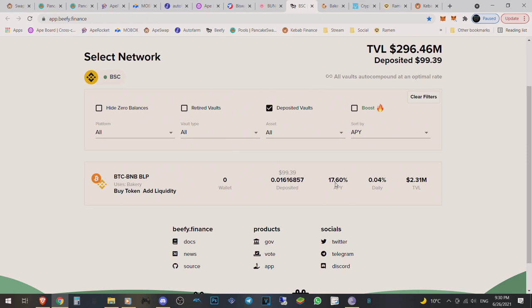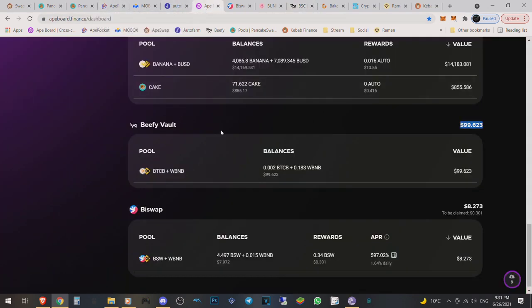And I think we'll go into 3 different tokens. All of them will be correlated with BNB. So the biggest hold we're going to have is going to be BNB over the long term. BNB is a very good project to get into anyway. So the next one will be Cake BNB, and the one after that will be Ape or Banana BNB. And those are the 3 projects we're going to main on this account. Every week we're going to put in $100, depending on which one has fallen the most, because it will then be buying the dips on this project. And I think long-term, you guys will see how powerful this really is when it comes to DeFi.